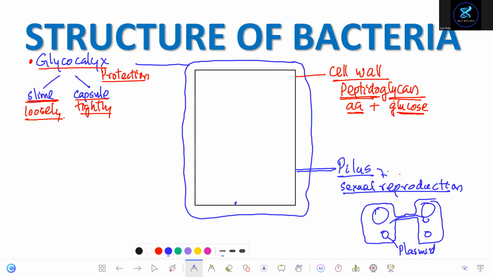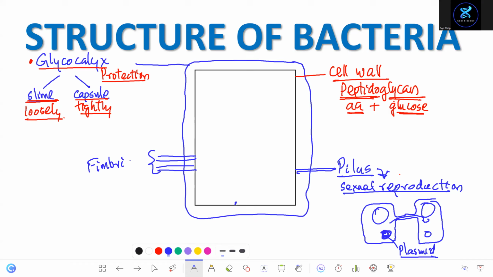So what's the function of pilus? Sexual reproduction. During sexual reproduction, the genetic material, the copy of plasmid, is transferred to the other cell. Okay, this is sexual reproduction. That's pilus. Then you find some other structures known as long filament-like structures.